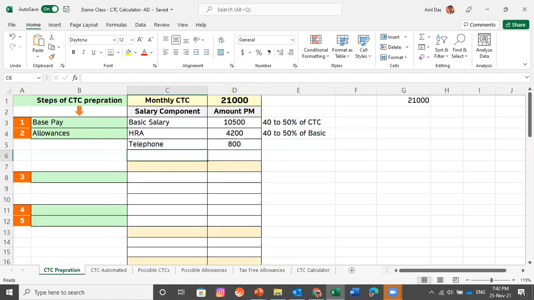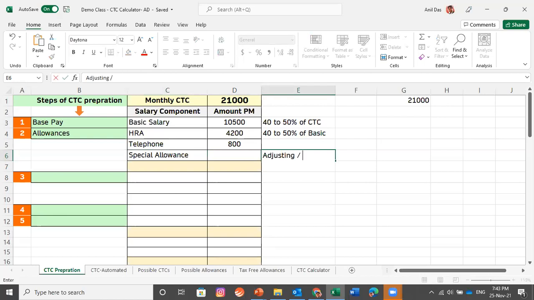Let me take a third allowance, which is again very common, and almost 90% of HR professionals pick it: special allowance. Trust me, there is nothing special about special allowance. It is used as an adjusting or balancing amount.